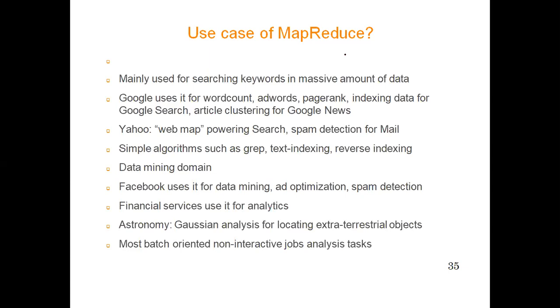The Google search engine applies MapReduce technology. At the same time, if you want to search a particular article based on matching words, it is found with the help of MapReduce.